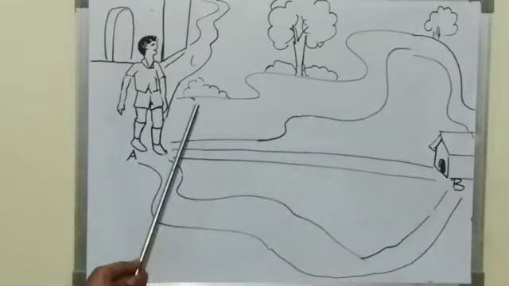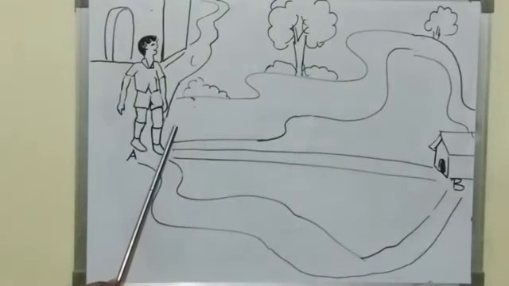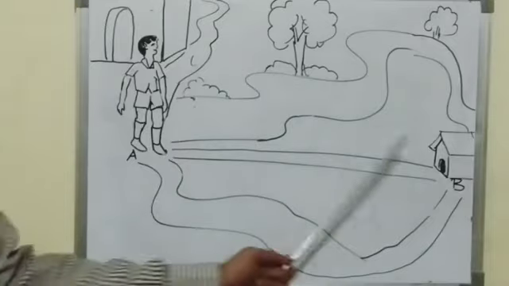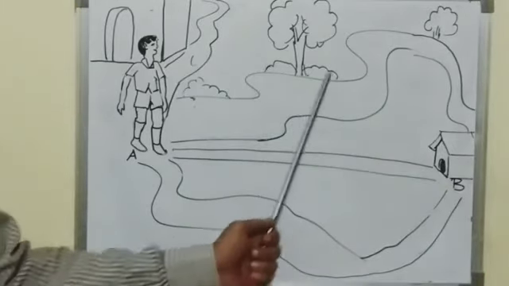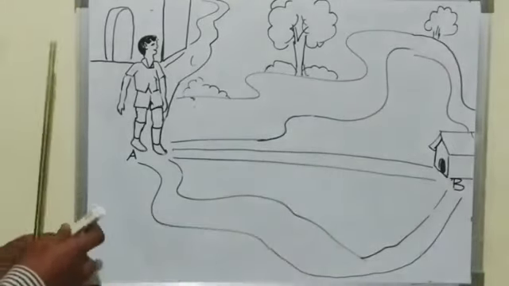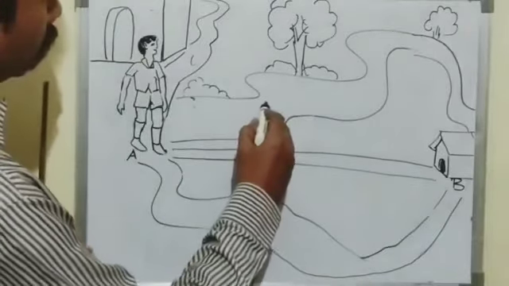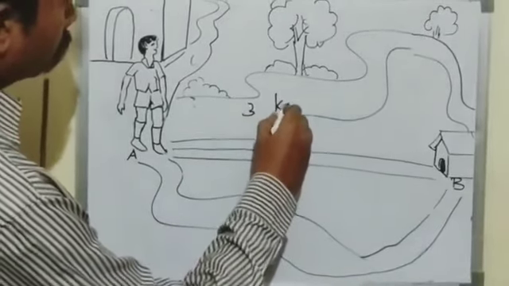If he goes from A to B by this way, he has to travel 3 kilometers.